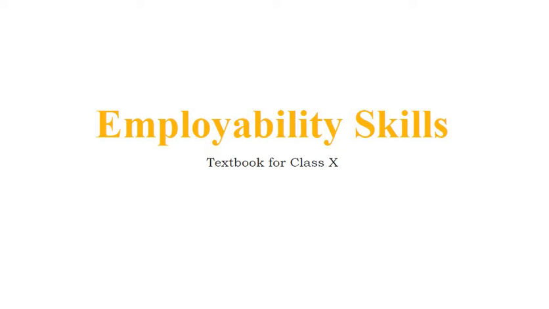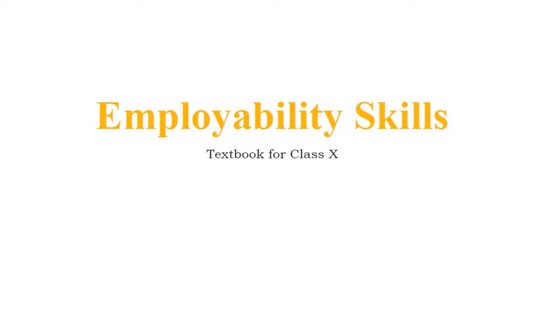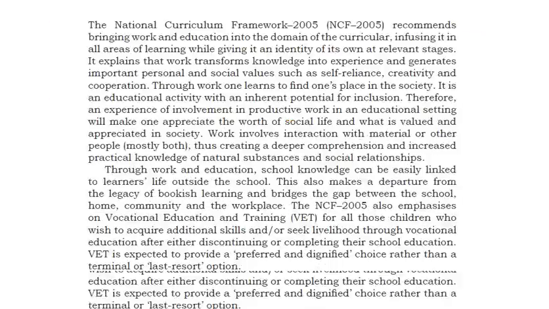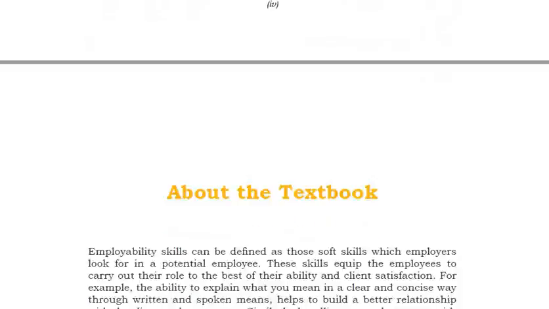This is part A of your syllabus. In part B, we have already completed unit 4, web applications and security. That will be of 40 marks, right? Part B. And this is part A, employability skills. This will contain 10 marks. Now let's see what is the syllabus of part A.